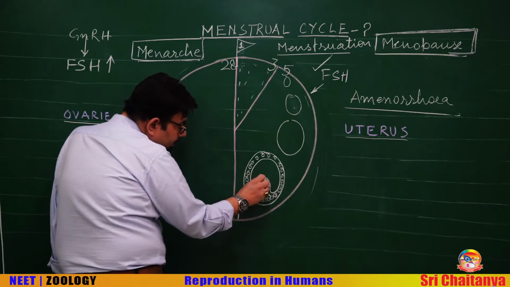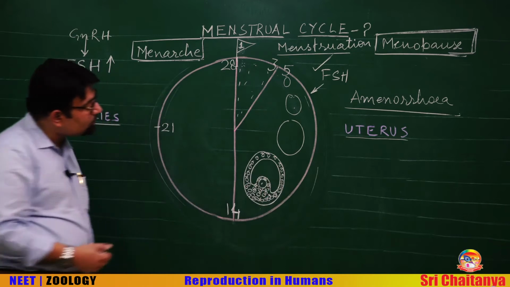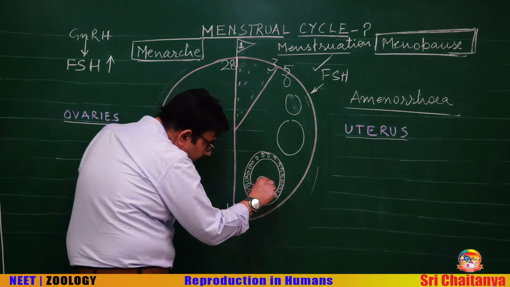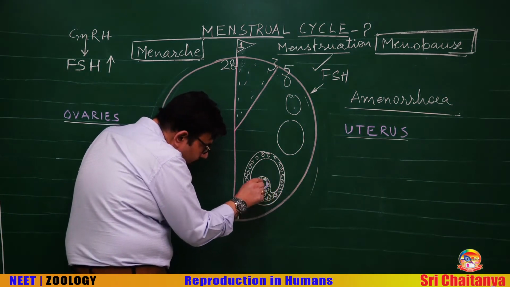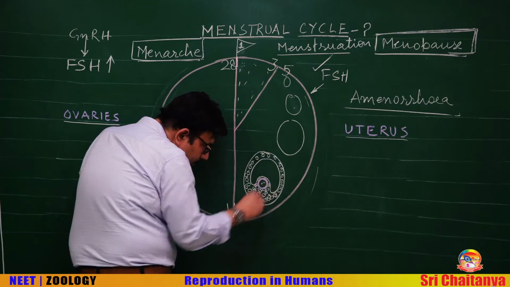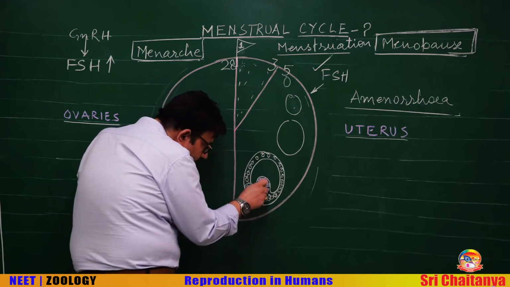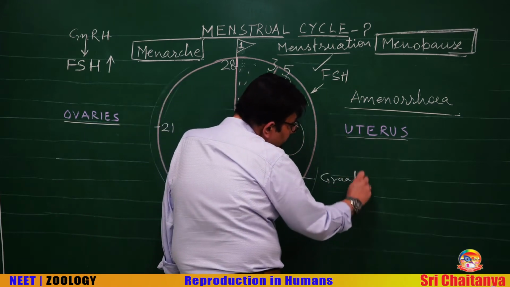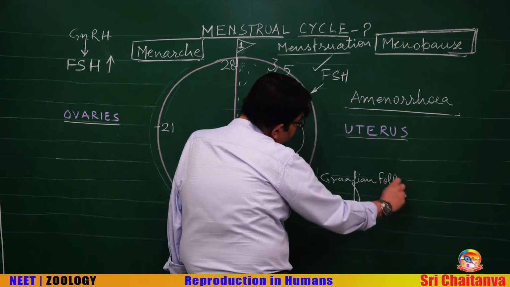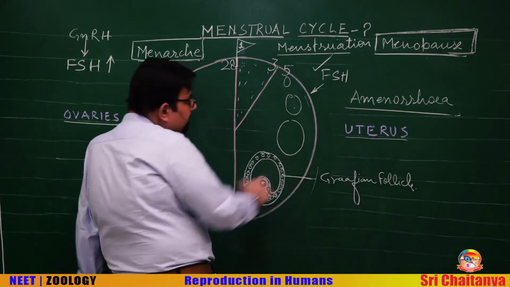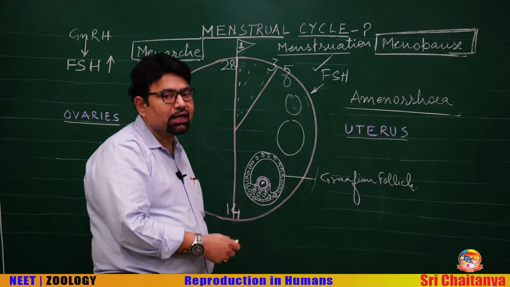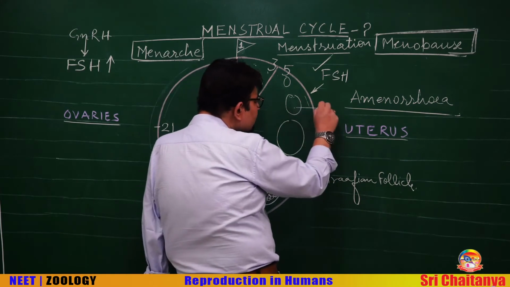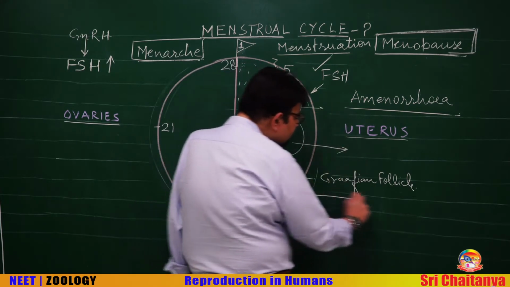Not to forget that there is formation of zona pellucida around this follicle, a glycoprotein membrane, a very important membrane around this ovum. This is a Graafian follicle, and the developing follicle is actually releasing the hormone estrogens. So, I can write E for estrogens. Estrogen level is rising in the blood.